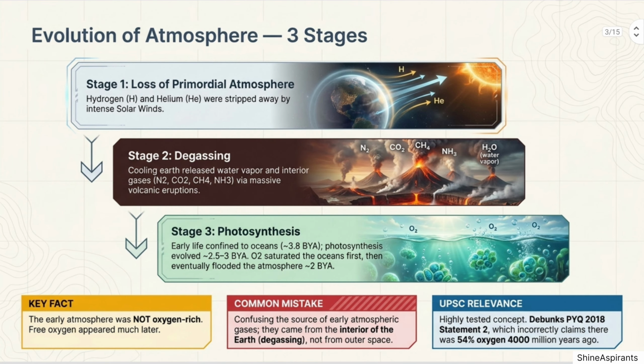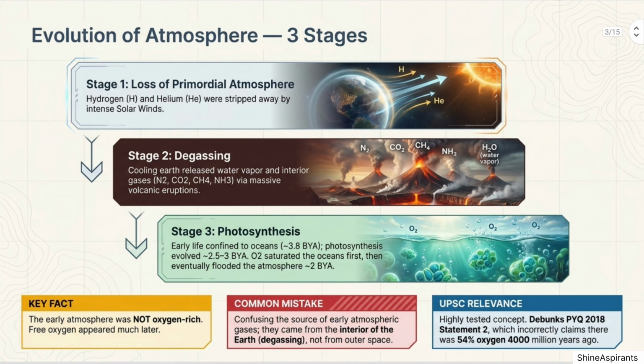3 stages. Stage 1. Loss of primordial atmosphere. The earliest atmosphere consisted of hydrogen and helium. However, solar winds were so powerful that these light gases were completely blown away into space. Stage 2. Degassing. As the Earth slowly cooled, volcanic eruptions released gases from its interior. These gases, nitrogen, N2, carbon dioxide, CO2, methane, CH4, and ammonia, NH3, formed the second atmosphere. This process is called degassing.